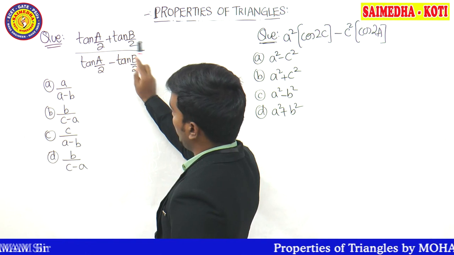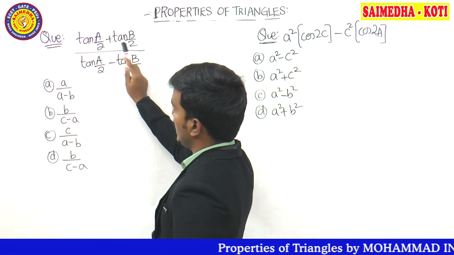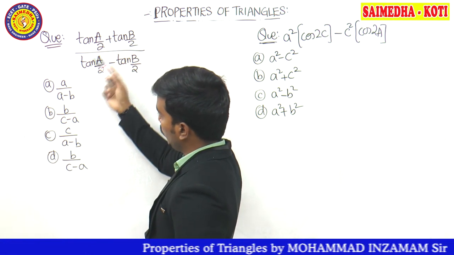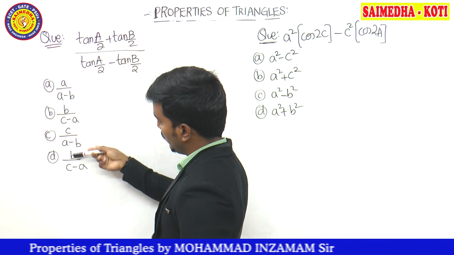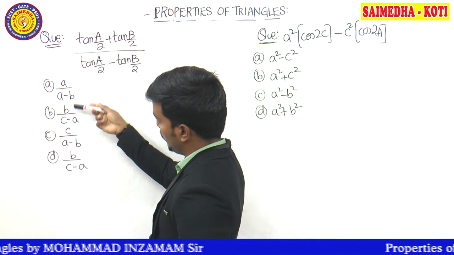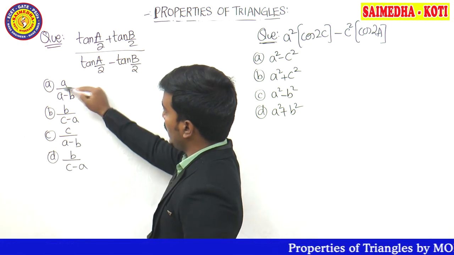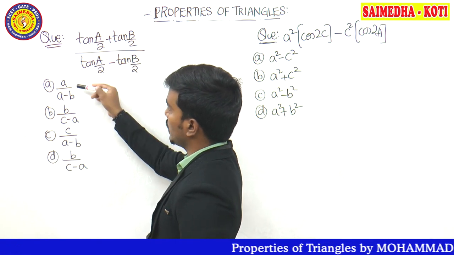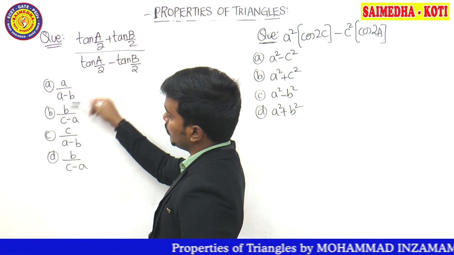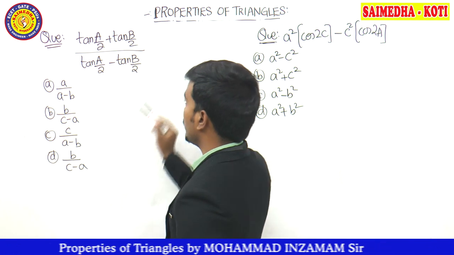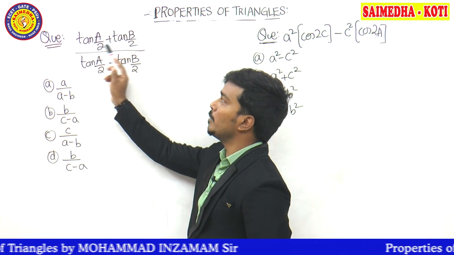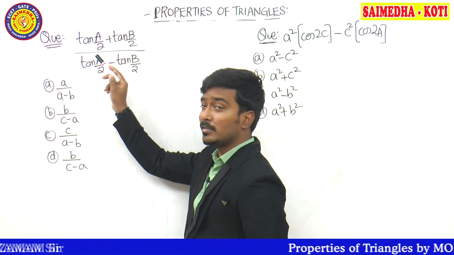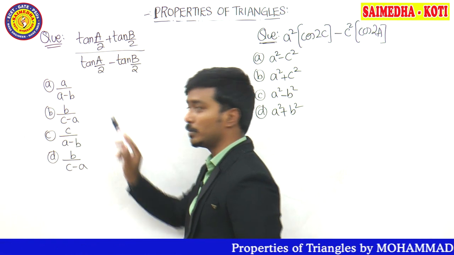Tan a by 2 plus b by 2, that means a and b both cannot be there in the numerator, not given in the numerator, guys. A is there, b is there, c is there. A, why not b? So a cannot be the correct answer. B, why not a? So b also cannot be the correct answer. C. So we can say that tan a by 2 plus tan b by 2, what is the missing one? C. So numerator c must be the correct answer.